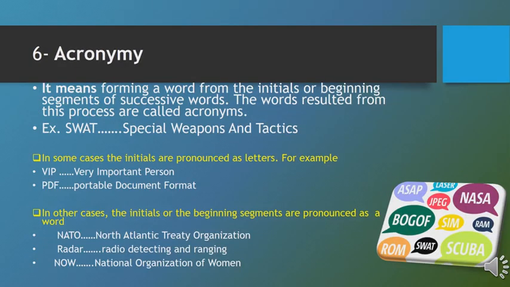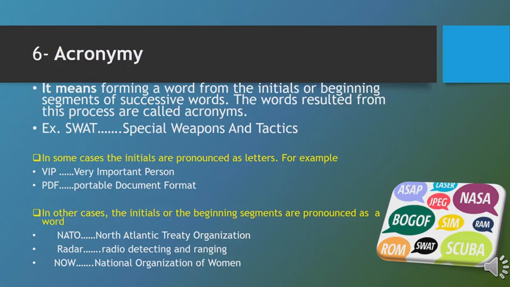The last process is called acronymy. Acronymy means forming a word from the initials or beginning segments of successive words. It means that we form a word from the initial letters of the words that come one after the other in a phrase. So we just take the initial letters from the words in a phrase to form a new word. This new word is going to be called an acronym. The process is called acronymy, and the word is called an acronym.